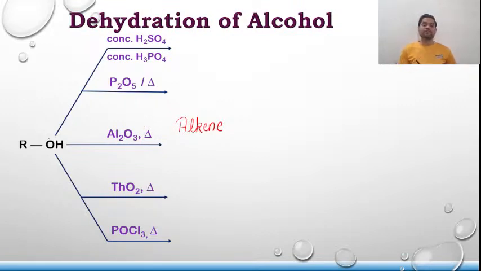First, an alcohol in the presence of concentrated H2SO4 gives you an alkene, and we know that there are two types of alkene: one is the Saytzeff alkene and one is known as the Hofmann alkene. So here the alkene that you are going to get is the Saytzeff alkene.